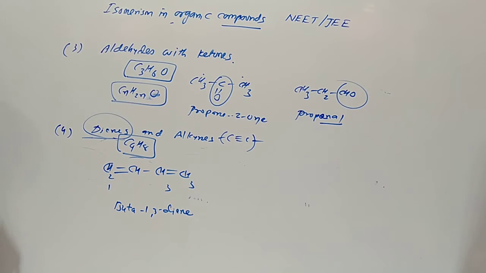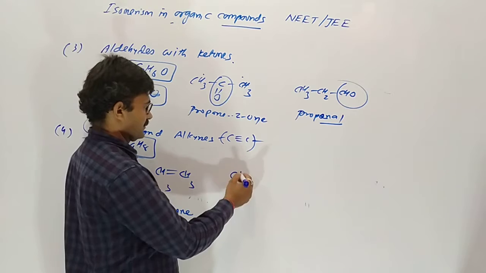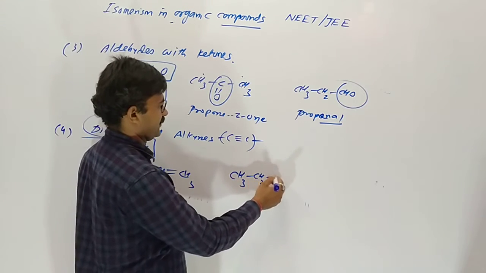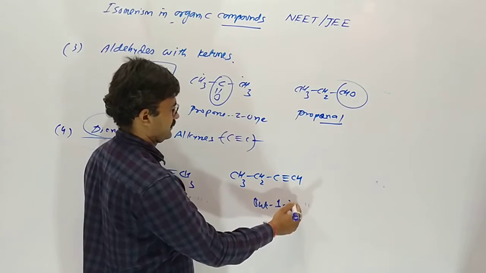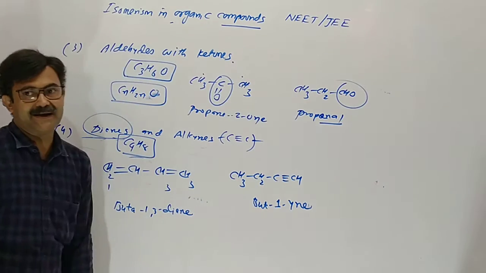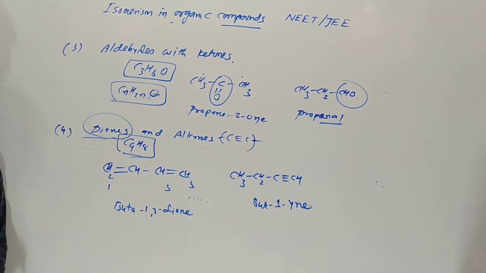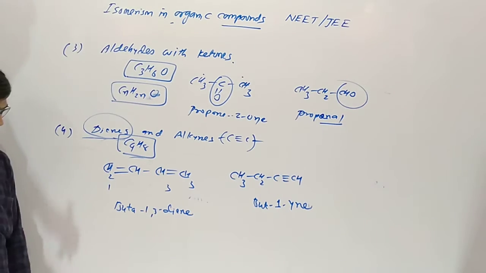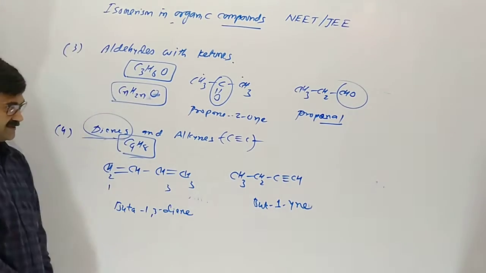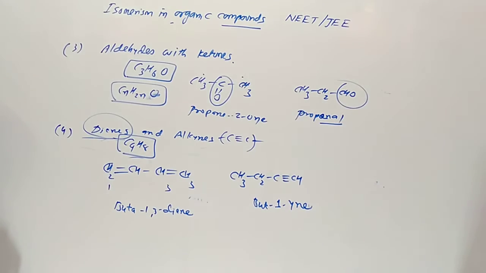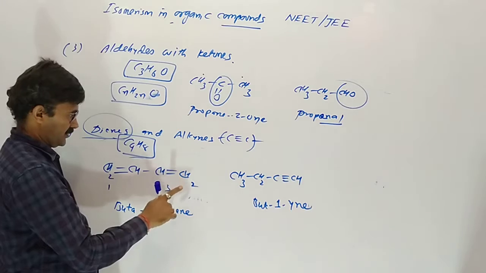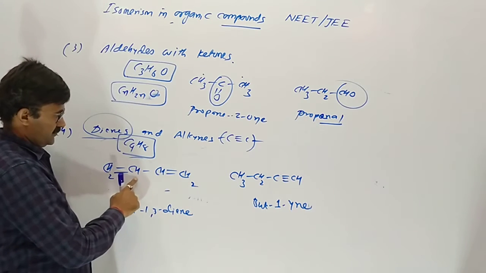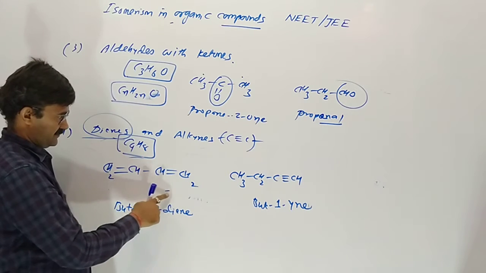Buta-1,3-diene gives functional isomerism with but-1-yne. Number of carbon is 4 in both cases. Counting hydrogen, valency 4 completed, 2, 3, 4, 5, 6.